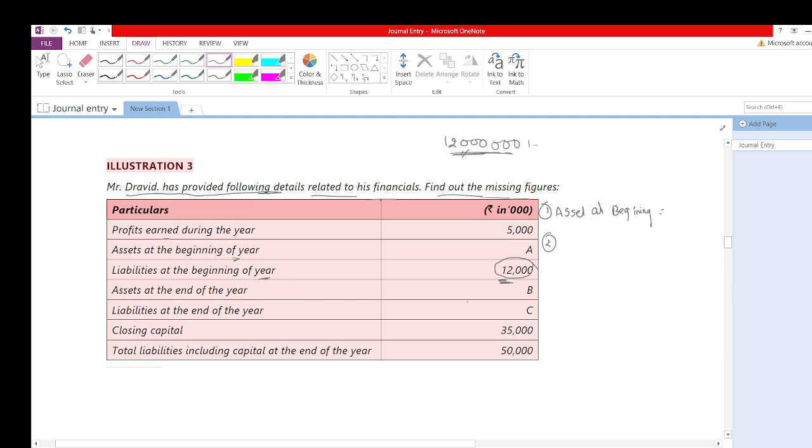Now asset at the end of the year they have not given, so we need to calculate asset at the end of year. Next is liabilities at the end of the year. They have not given this figure either; it is also missing. We need to calculate. Third thing is liabilities at the end of the year.